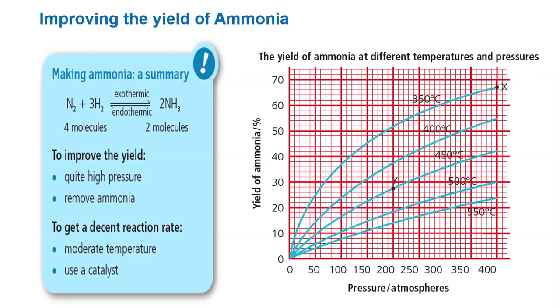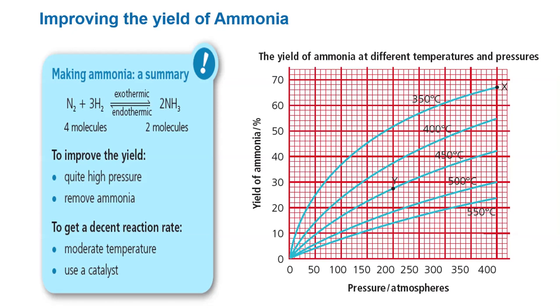Improving the yield of ammonia. The reaction between nitrogen and hydrogen is reversible, and the forward reaction is exothermic. It gives out heat. Since the reaction is reversible, a mixture of the two gases will never react completely. The yield will never be 100%. But the yield can be improved by changing the reaction conditions.